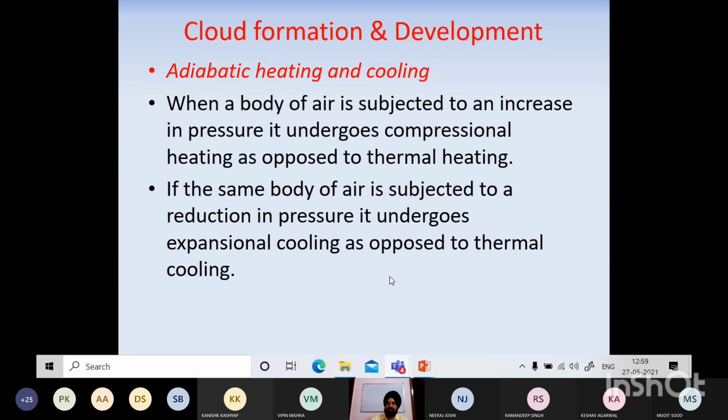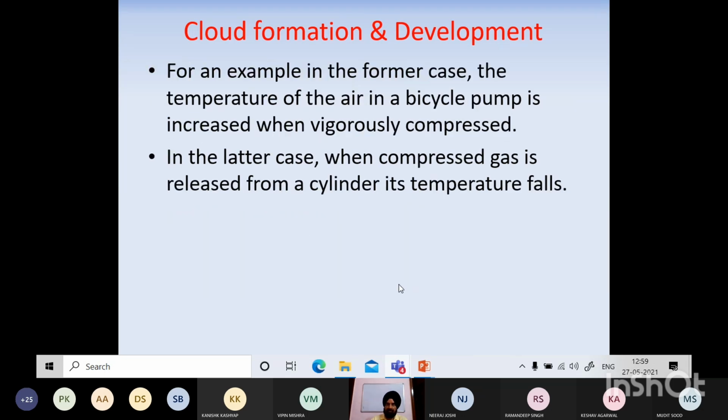जाता है. That's why you see when the air starts rising, there is a reduction in pressure, it gets more space to expand. So when the air expands, उसका temperature जो है कम हो जाएगा. For example, in the former case, temperature of air in bicycle pump increased when vigorously compressed, and later case when the compressed gas is released from a cylinder, its temperature falls. CO2 cylinder very common.